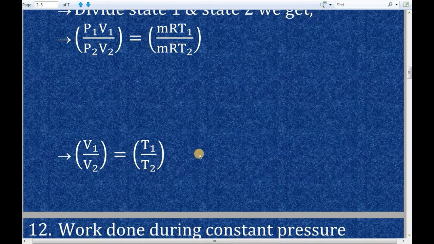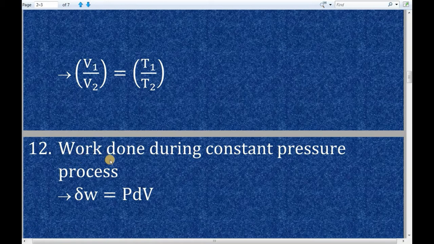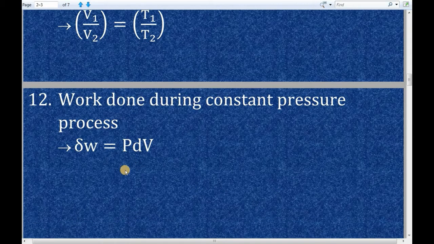So next we will find the work done during constant pressure process. To be precise, we are going to find the work done formulae during constant pressure process. For that, I am going to use thermodynamic work done formulae, and the formula is dou W = P dV, where dou W is differential work, P is pressure, dV is differential volume or change in volume.